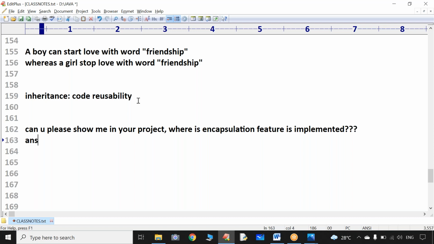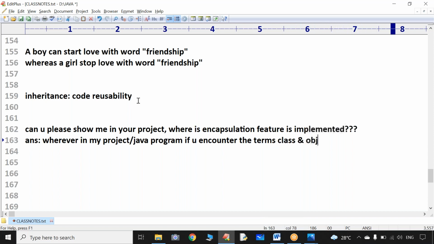Just answer them: wherever in my project or in my Java program, if you encounter the terms called class and object, there encapsulation is implemented. That's it. Very simple answer. Now we are going to understand what is a class and what is an object.